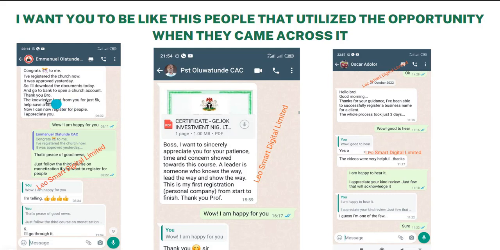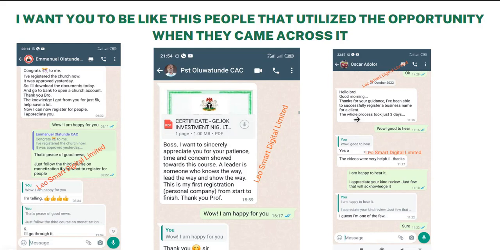How can I register for people? I appreciate you. Now, this person, as I speak to you, has registered a lot of businesses and even NGOs for people and churches. Now, this is even a pastor. Boss, I want to sincerely appreciate you for your patience, time, and concern shown toward this cause. A leader is someone who knows the way, leads the way, and shows the way.